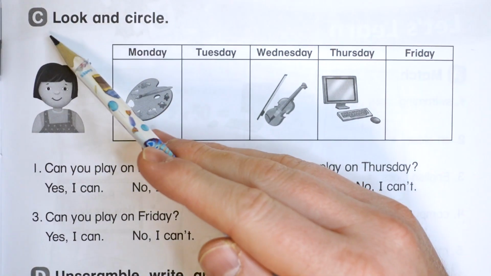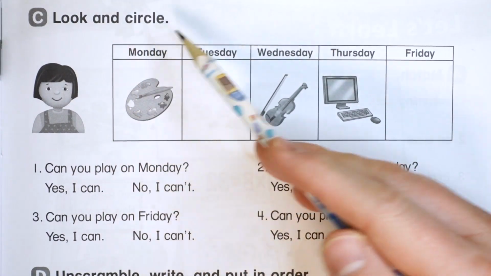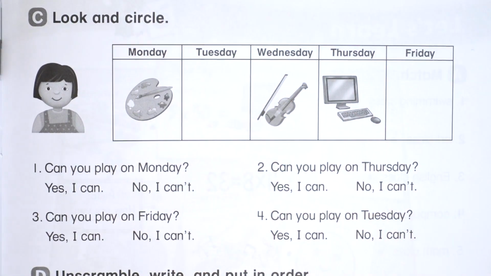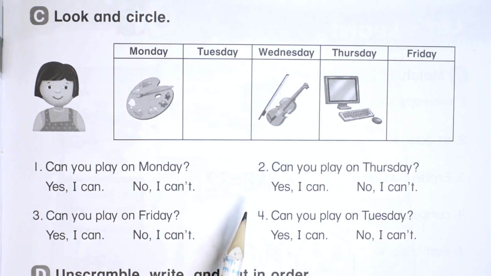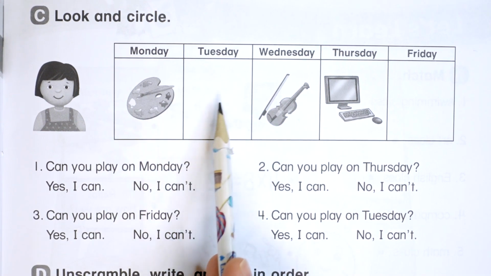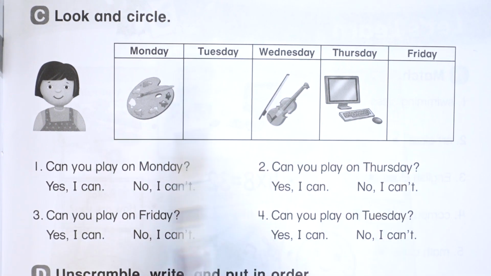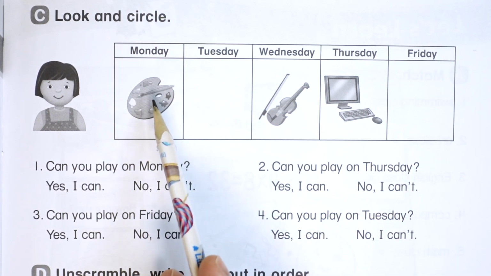Okay, this is part C, and it says look and circle. So we're going to just look at this girl here, and this is her schedule, or like what she's going to do in the week, her plan. And we're gonna see which days she can play on. So if there's a picture, that means that she's busy on that day. So on Monday, she has art class.